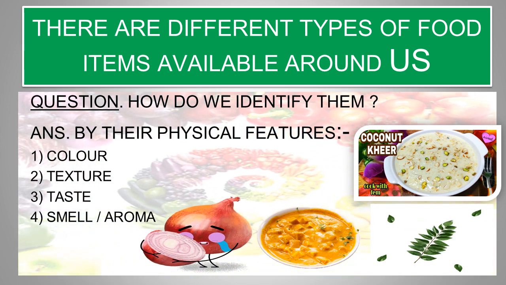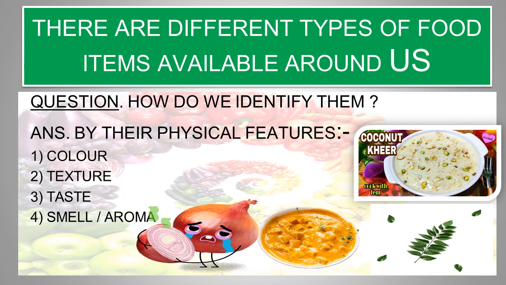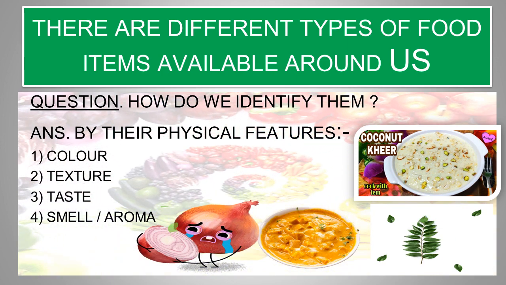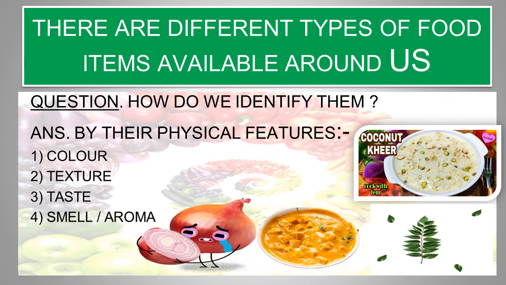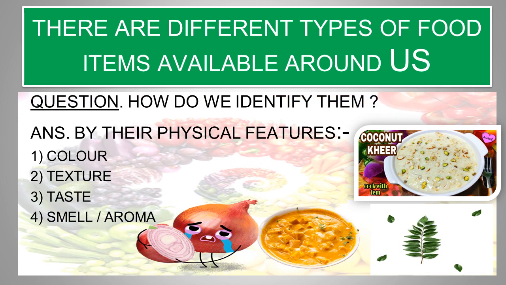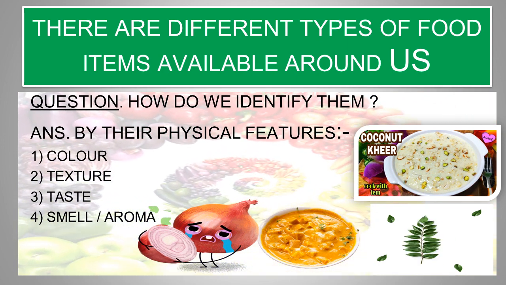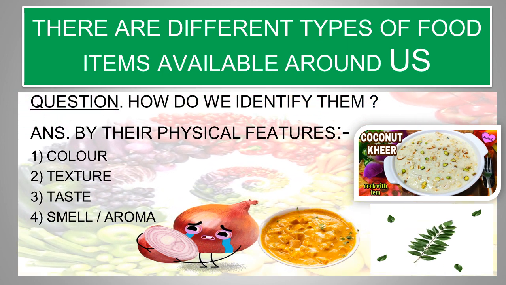Now look at the curry leaves. They have a strong aroma which makes your food smell awesome. And look at the onion. When you cut an onion, a strong smell comes and it makes you cry as well.